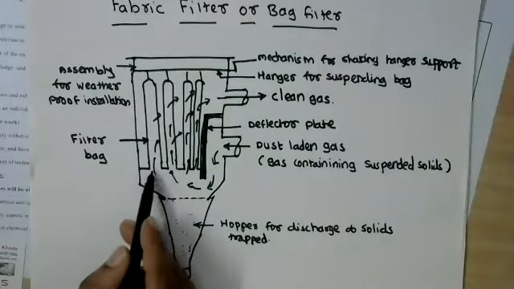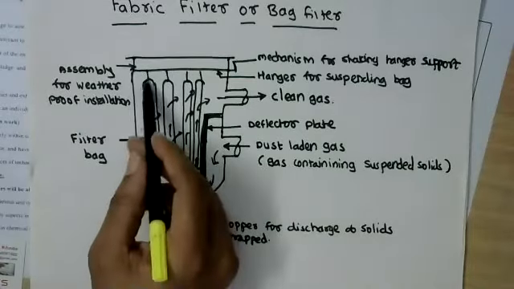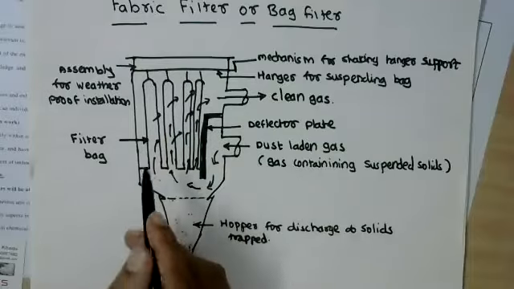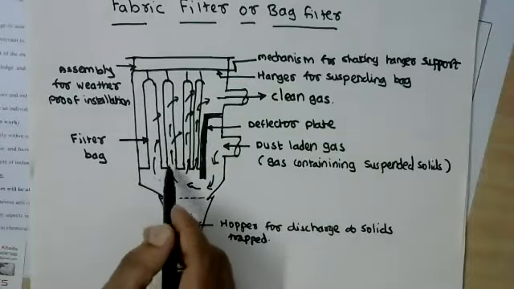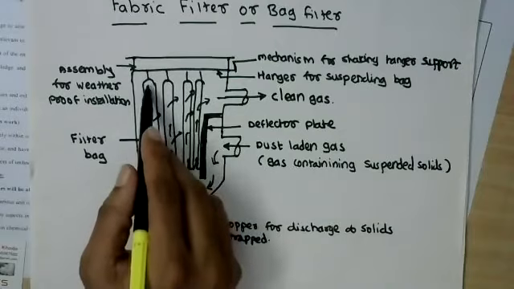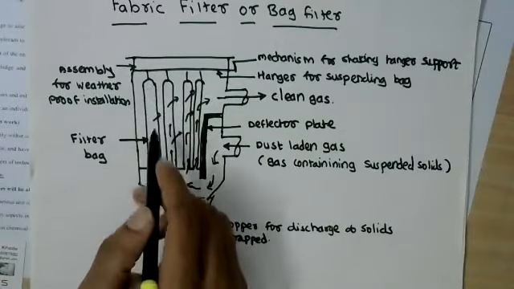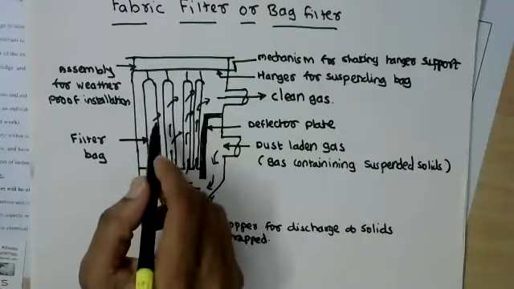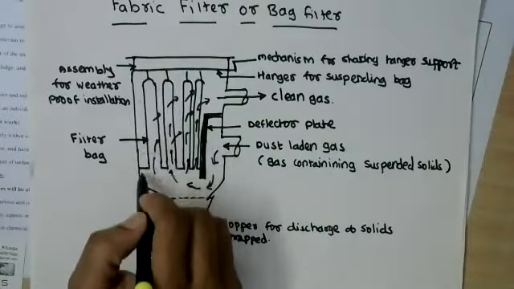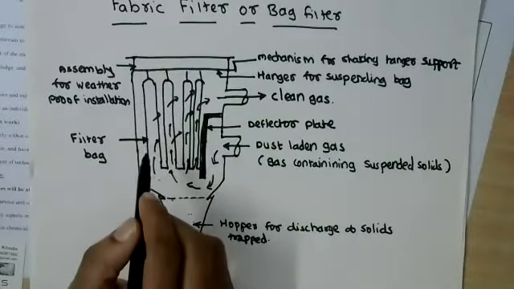Now you must have noticed that one end of the filter bag, that is the entrance of the filter bag, is open, whereas they are closed at the other end. And therefore, once the gas enters inside the bag, the solid will not pass but will be retained by this particular bag, which acts as a filter medium.